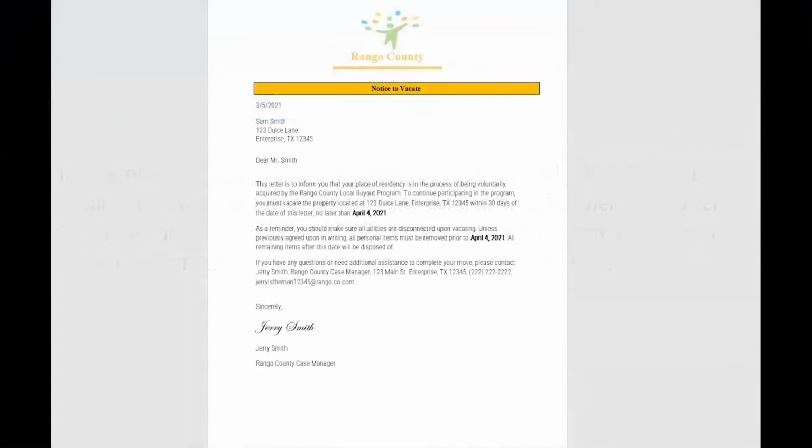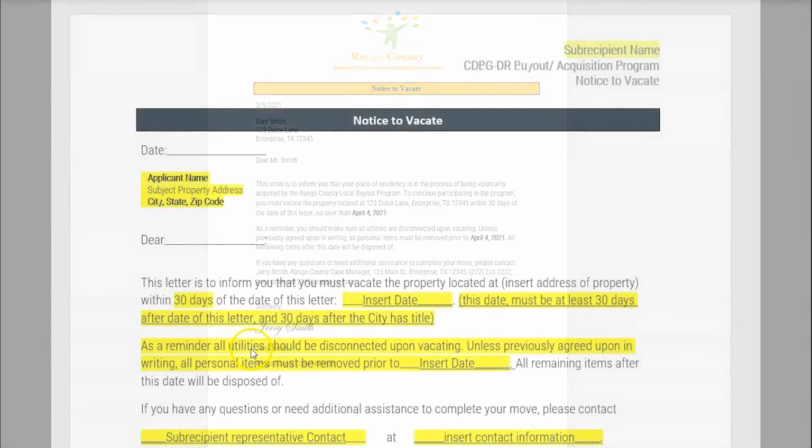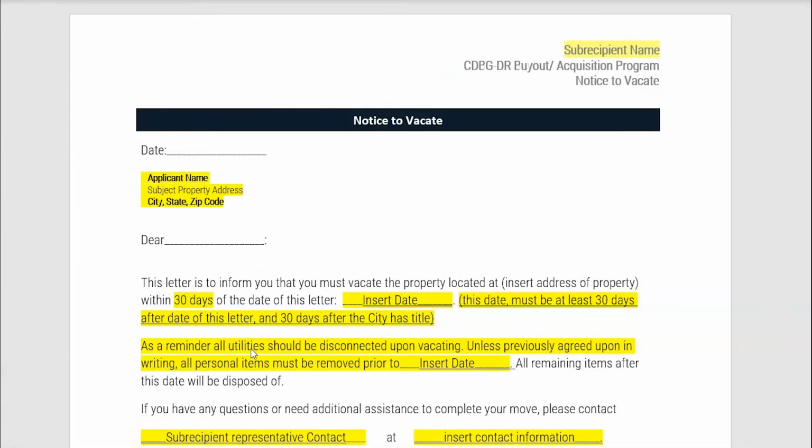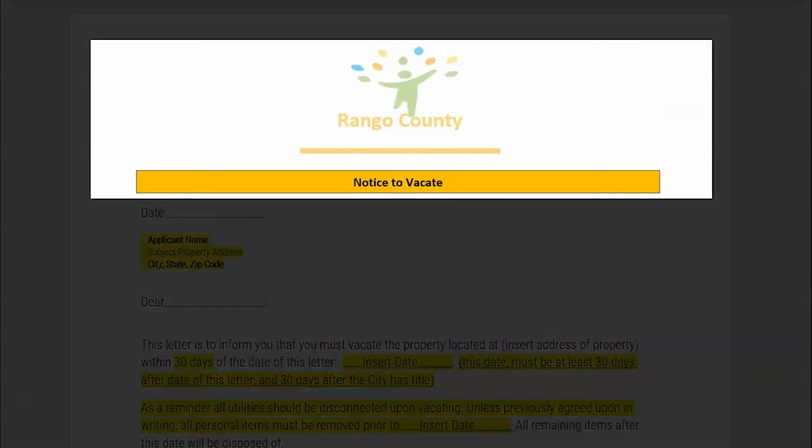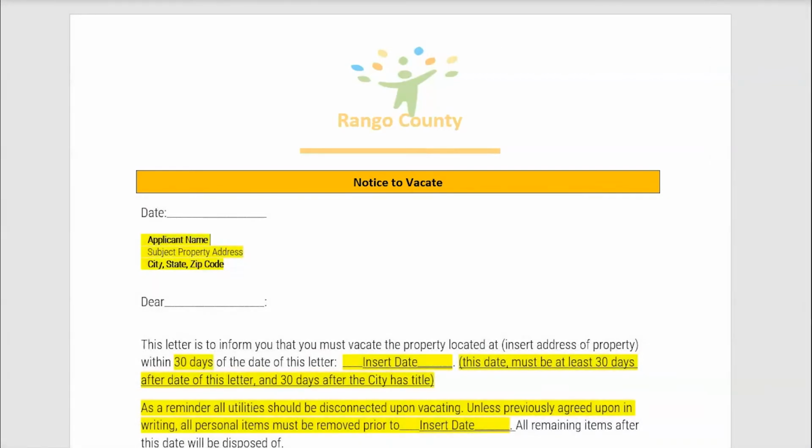For this video, we'll use an example of a fictional applicant and location to give an example of how to use the sample letter provided to create your own letter. To begin, the form should be placed on subrecipient letterhead. Then the letter should be addressed with the date, name, and address of the buyout or acquisition property.